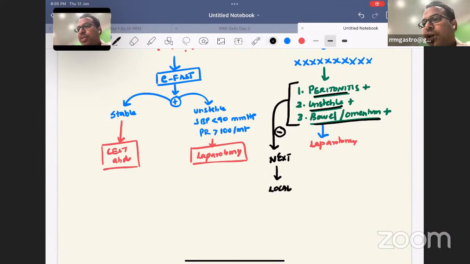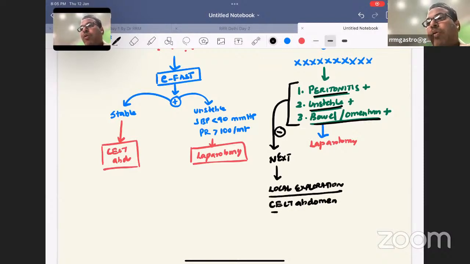Local exploration of the wound. Okay, local exploration of the wound. This will be the next. What else will be done? We can also do CECT abdomen. But the better answer will be local exploration should be the next best step.